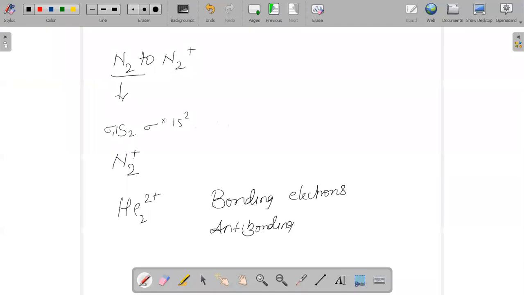The bond order formula says it is bonding minus anti-bonding.